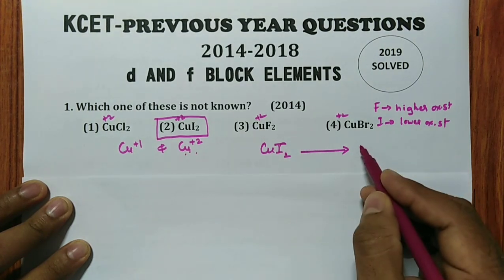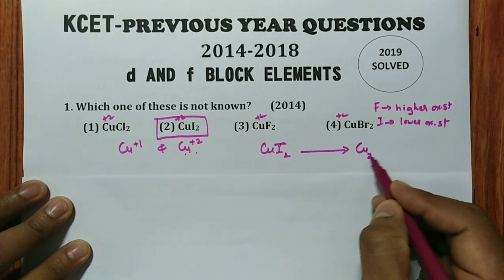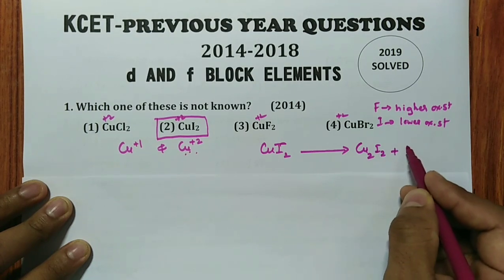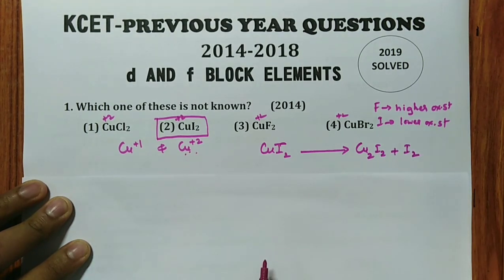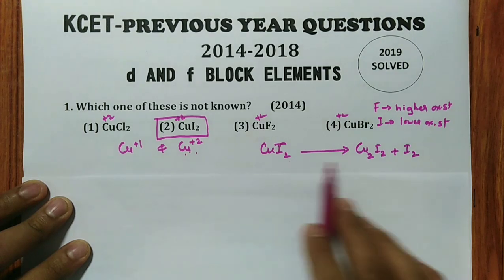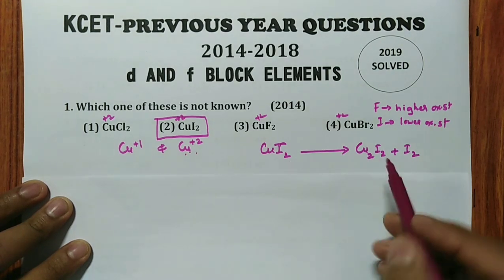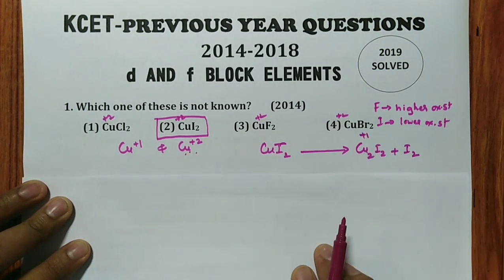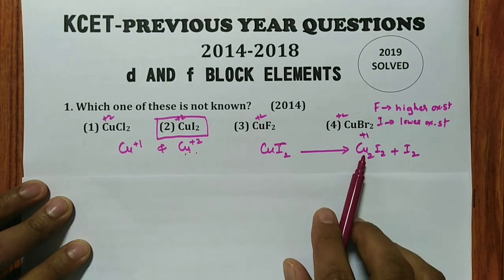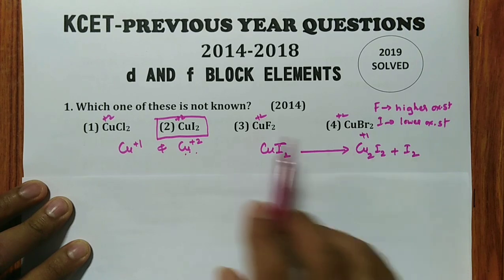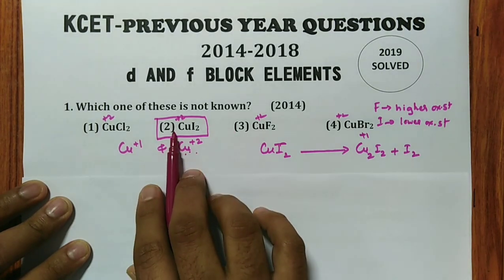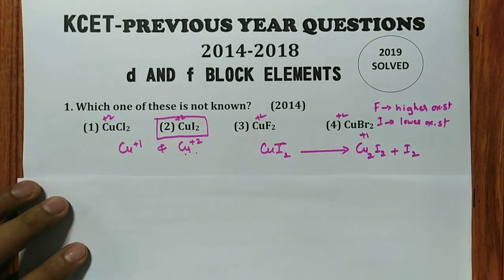Immediately it will undergo decomposition to form Cu2I2 plus I2. In Cu2I2, copper is in +1 oxidation state. For copper, +1 is more stable with iodine. Hence the answer is B, the second option, CuI2.